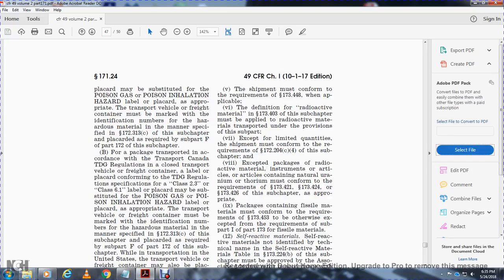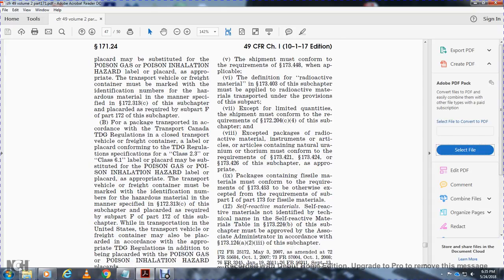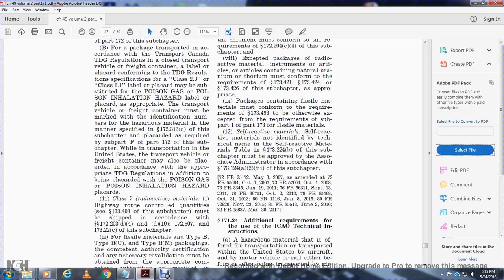Of this subchapter, the placard is required by subpart F of part 172 of this subchapter. While in transportation in the United States, the transport vehicle or freight container may also be placarded in accordance with the appropriate Transportation of Dangerous Goods Regulations, in addition to the placard with poisonous gas or poison inhalation hazard.